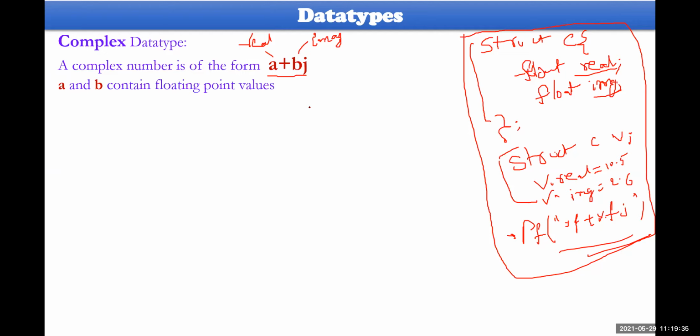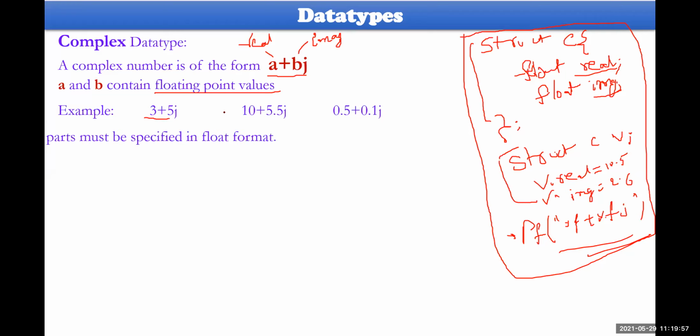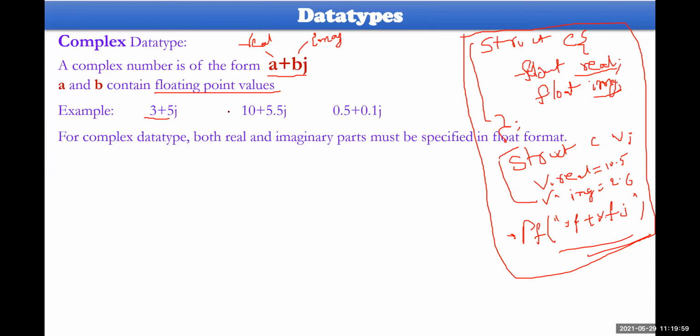And here, a and b will be floating point values. Examples will be seen like this. Even though you have specified 3 plus 5j, internally it is 3.0 plus 5.0j. While it is being stored in memory, that is what is taken, because these are always floating point values. You cannot specify integers. Both real and imaginary parts must always be specified as floating point values only.